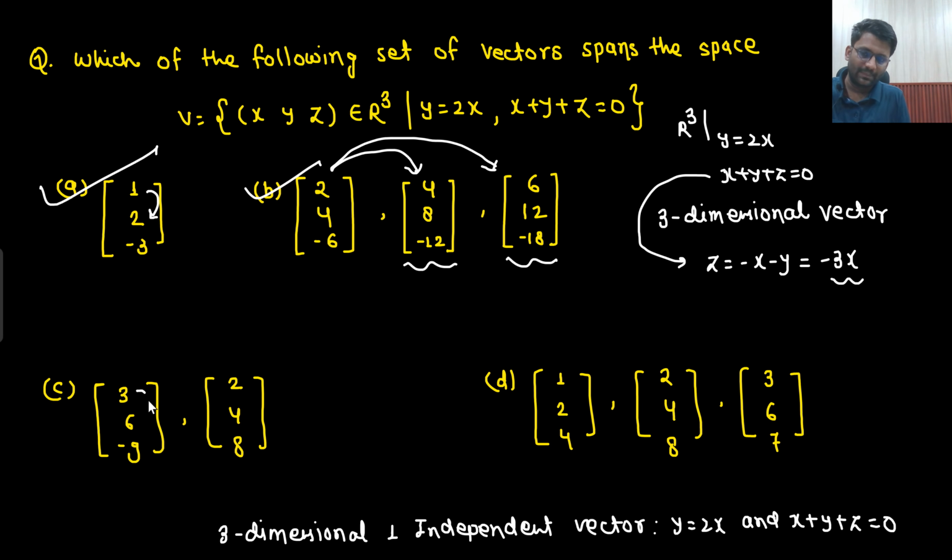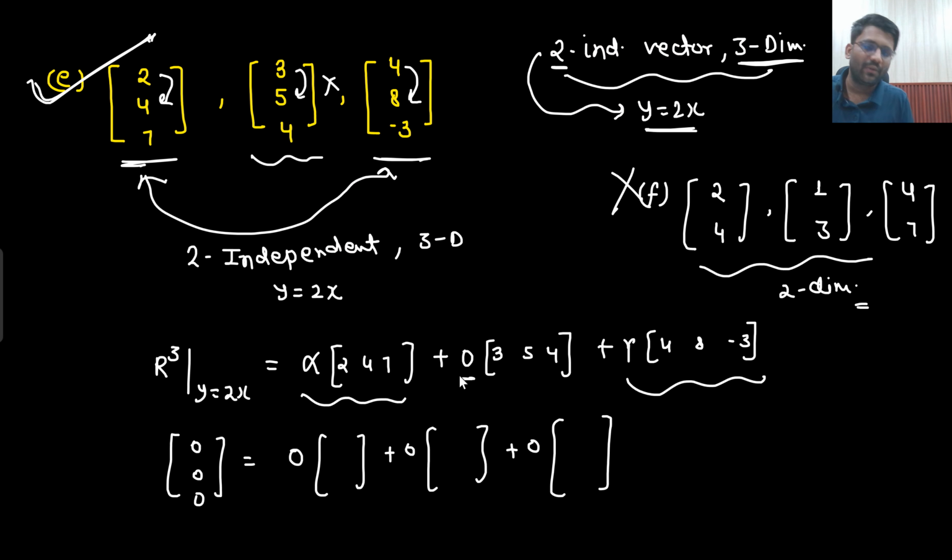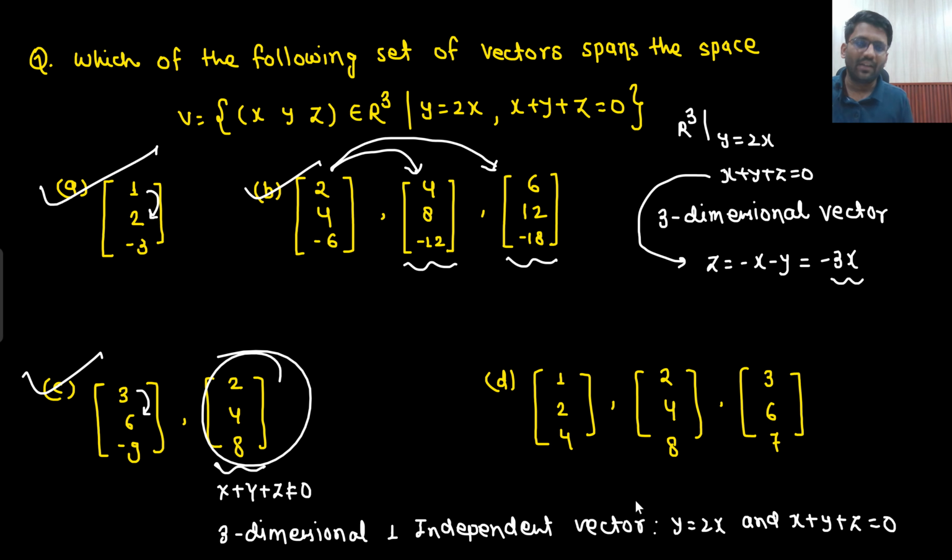So y equals 2x, yes. x plus y plus z equals 0, yes. Now someone would say that, sir, this is not satisfying the condition that x plus y plus z equals 0. So what? I will multiply it with 0, right? So I don't even need to use this vector. At the end of the day, I need one independent vector which is satisfying these two conditions.